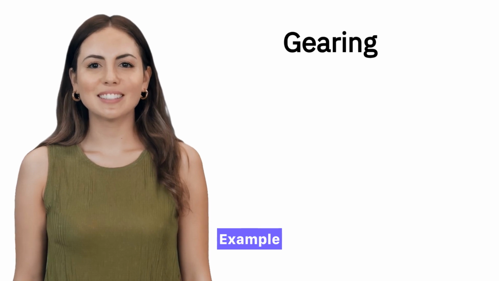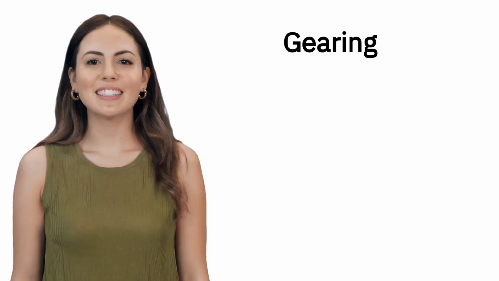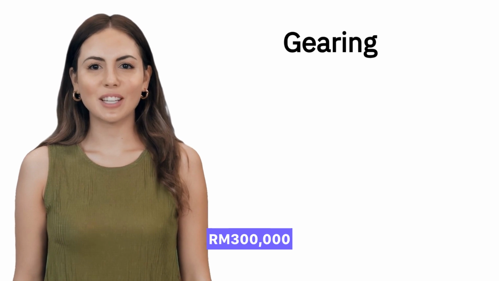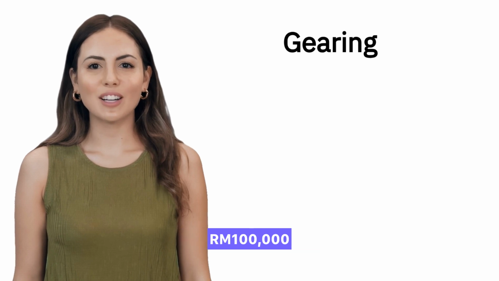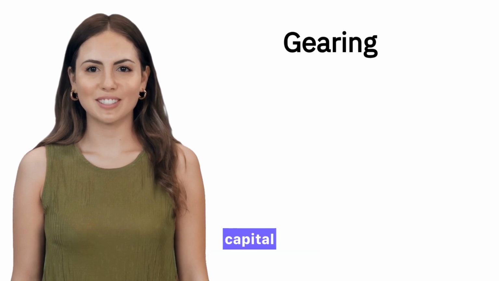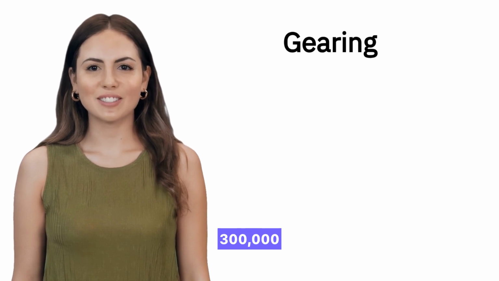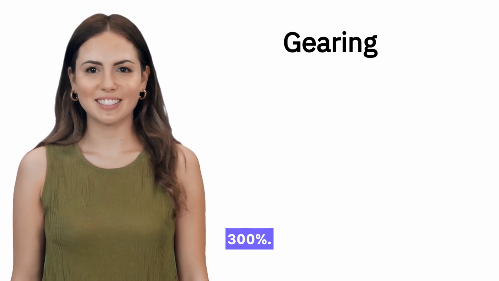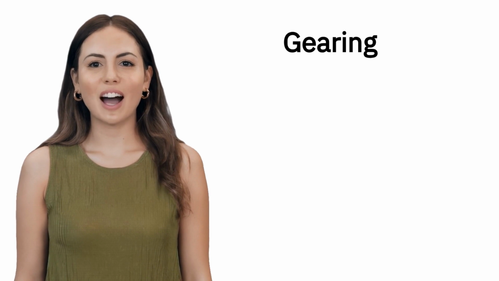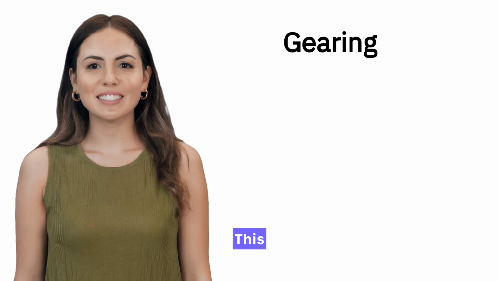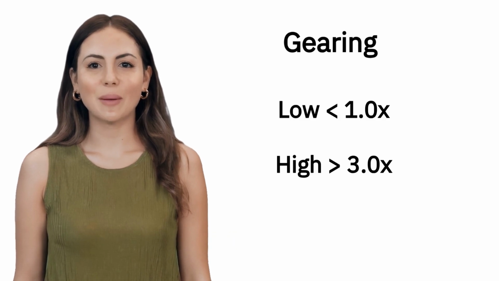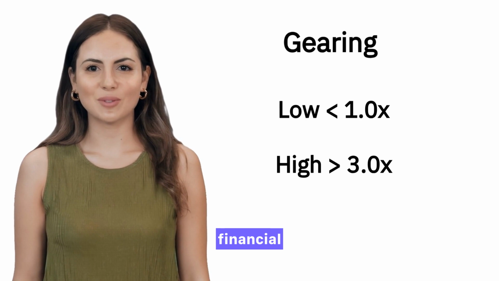Part 2. Example of gearing ratio. Let's say your company has 300,000 ringgit in loans and debts, total borrowings, and 100,000 ringgit of your own capital, total equity. Your gearing ratio would be 300,000 divided by 100,000 equals 3 times or 300%. That means for every RM1 of your own money, you have borrowed RM3. This is considered high gearing, and to banks, it may signal financial risk.